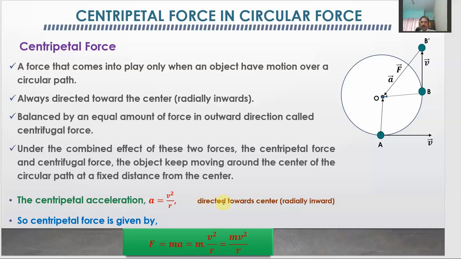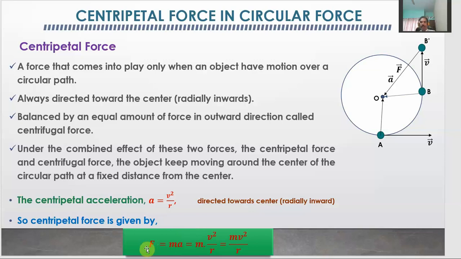This acceleration is due to the centripetal force. Therefore, the direction of acceleration will be along the direction of the force, so it is also directed towards the center, radially inward. If this is the acceleration caused by the centripetal force, then we can write the centripetal force as F is equal to m into a. Here m is nothing but the mass of the object having the circular motion.